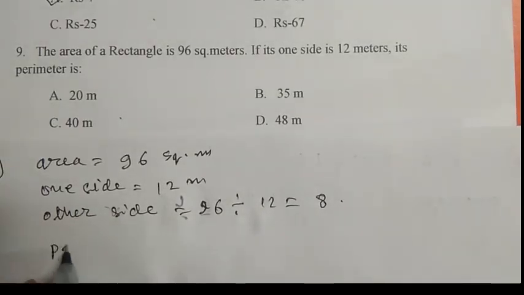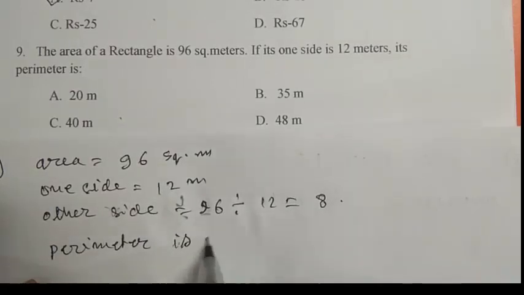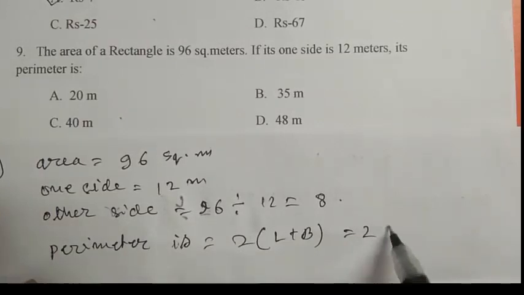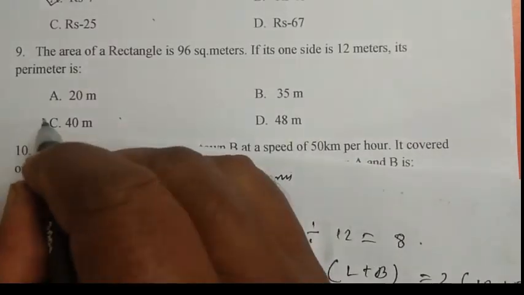So the perimeter is 2 into length plus breadth, that is 2 into 12 plus 8, that becomes 40 meter. So C is the right answer.